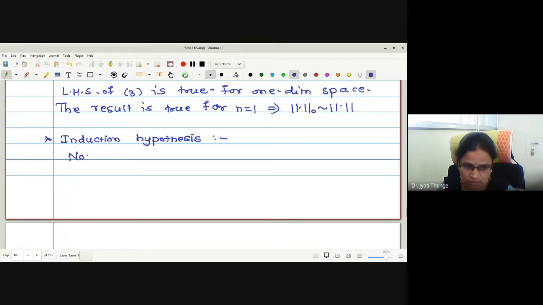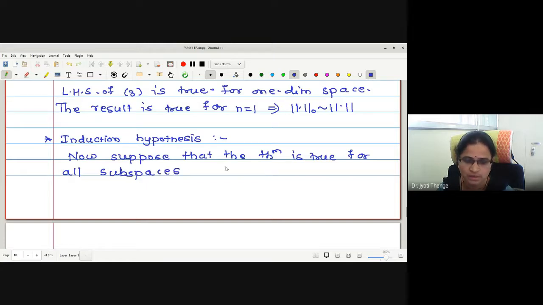Now suppose that the theorem is true for all subspaces of dimension less than or equal to n minus 1.